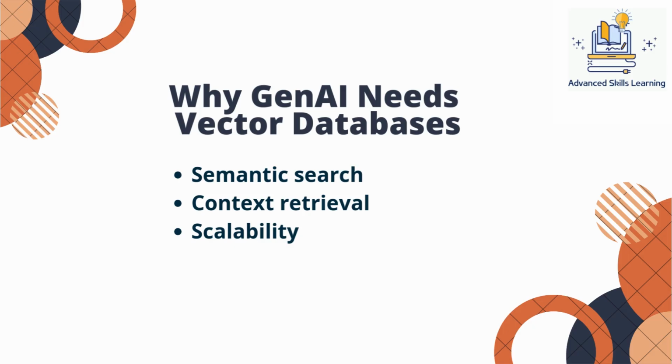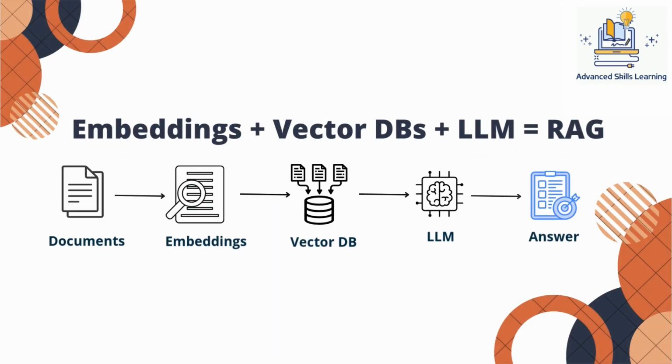In retrieval-augmented generation, vector databases play a central role. Documents are first converted into embeddings and stored in a vector database. When a user asks a question, relevant documents are retrieved based on semantic similarity. This retrieved context is then passed to the large language model, which generates an accurate and grounded response. This approach dramatically reduces hallucinations and improves reliability.